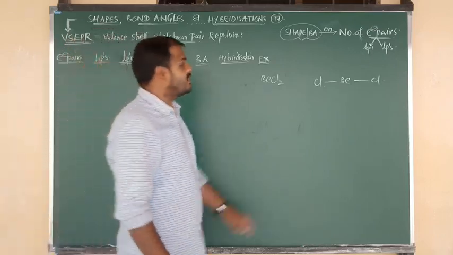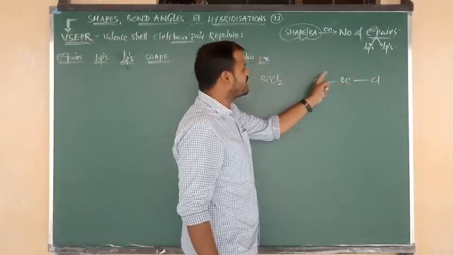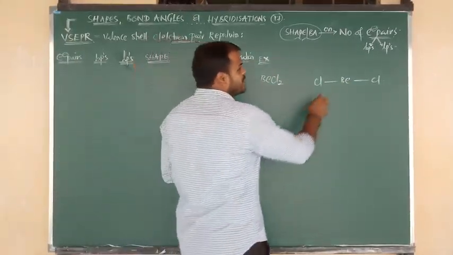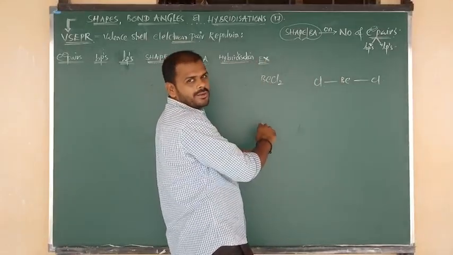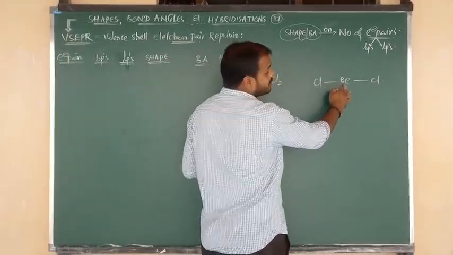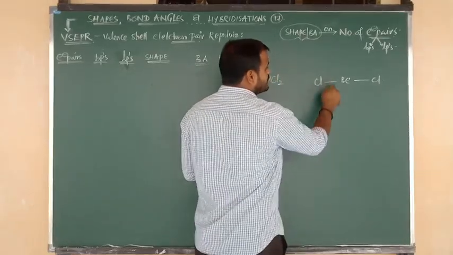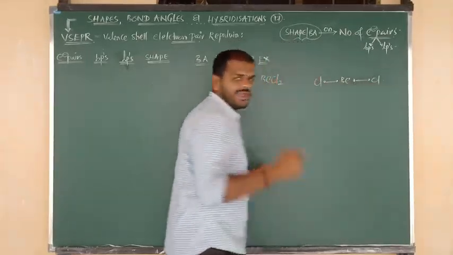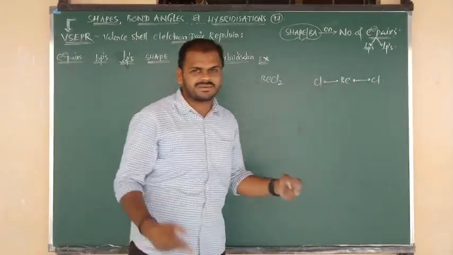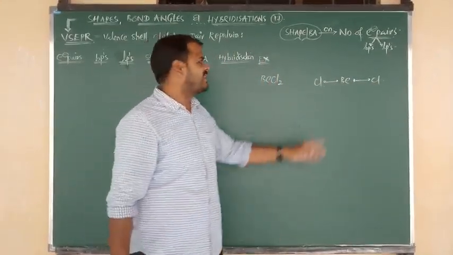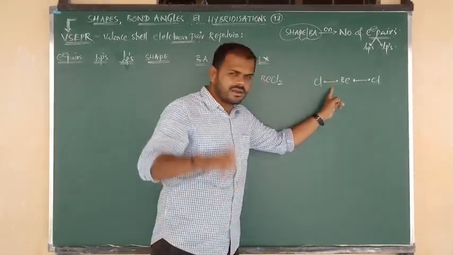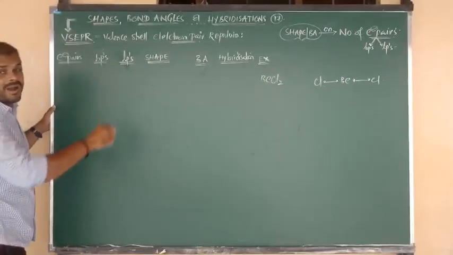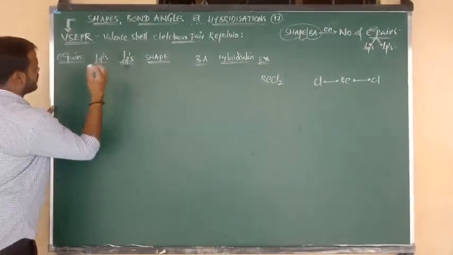Of those 2 electrons, 1 electron is given to one chlorine, and 1 more electron is given to the second chlorine. No more unpaired electrons. Now listen carefully. In the BeCl2 molecule, around the central atom Be, how many bond pairs are there? This is bond pair number 1 and this is bond pair number 2, because every bond contains 2 electrons through mutual sharing. So the number of bond pairs equals 2.